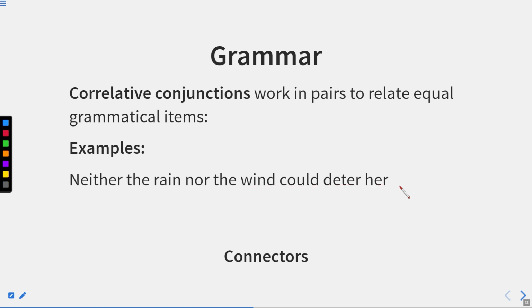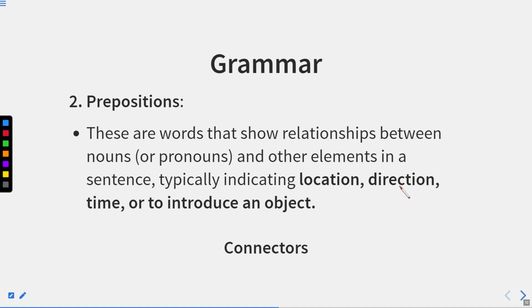Now let us move to the next one. Now we'll discuss prepositions. These are words that show relationships between nouns or pronouns and other elements in a sentence, typically indicating location, direction, time, or introducing an object. So whenever we have prepositions, what they do is connect the words, showing the relationship between nouns or pronouns and other elements in the sentence, showing the direction, indicating the position.